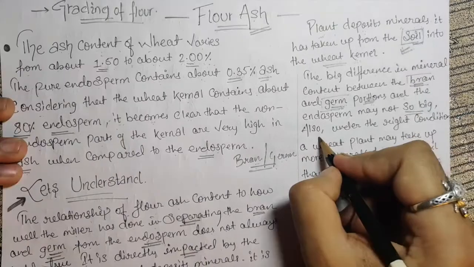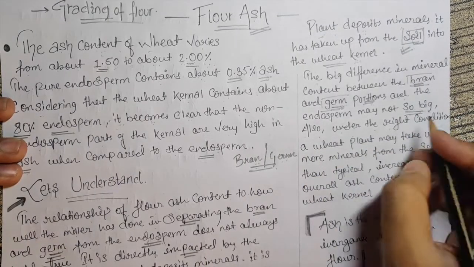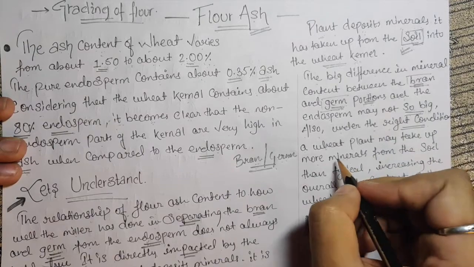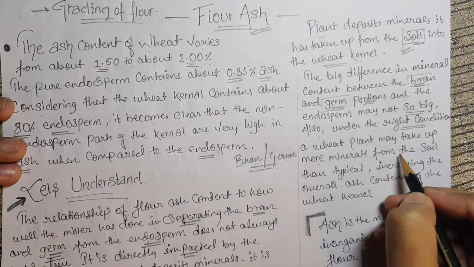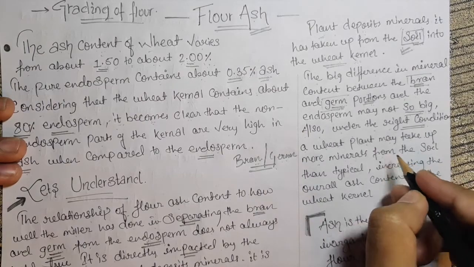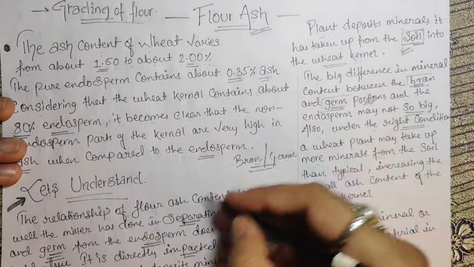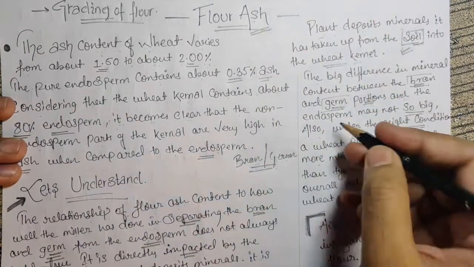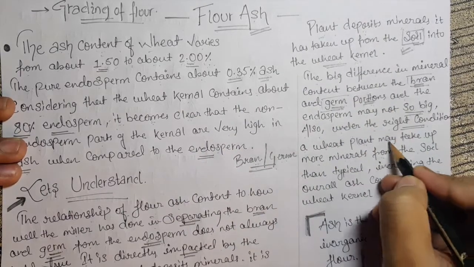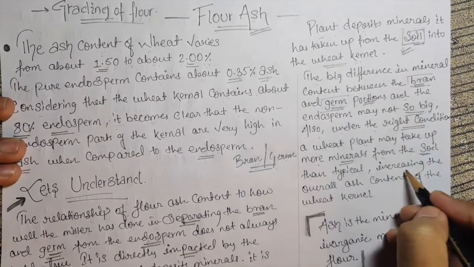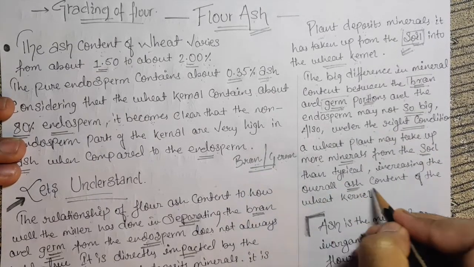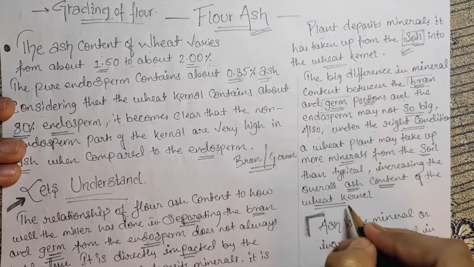You can see here, also, under the right condition, just concentrate here. A wheat plant may take up more minerals from the soil, just focus on this. This is the important part to understand the whole lesson, what exactly I'm trying to explain here. A wheat plant may take up more minerals from the soil than typically, increasing the overall ash content of a wheat kernel.